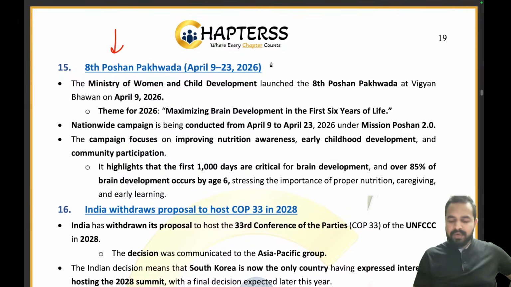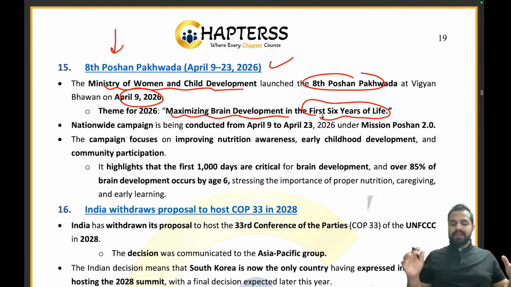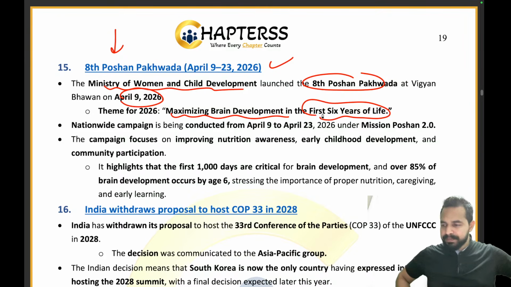The 8th Poshan Pakhwada, April 9 to 23, 2026. The Ministry of Women and Child Development launched the 8th Poshan Pakhwada at Vigyan Bhavan on April 9, 2026. What was the theme? The theme is maximizing brain development in the first 6 years of life. Why exactly are we trying to maximize the brain development?